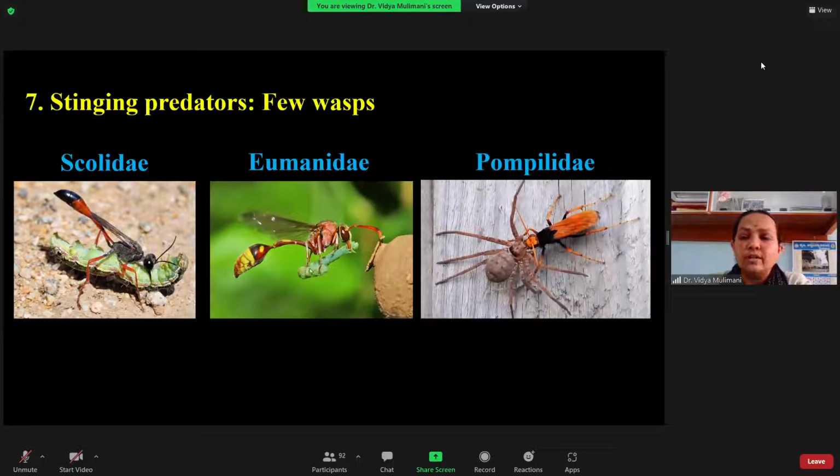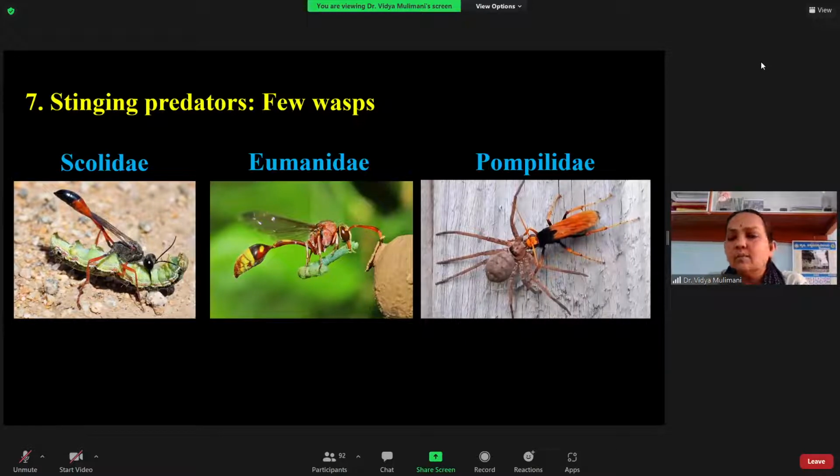These are called stinging predators. At other times, they also catch insects and feed on them, but they do not feed on the caterpillar as adults. They feed on adult insects. The caterpillar is mainly food for the young ones because it is very soft, and they get only the liquid from these caterpillars, so the young ones can easily feed on it. And here you have the Pompilidae. Mainly this one collects only spiders. It will not collect insects as food for the young one. This is what we call a stinging predator.